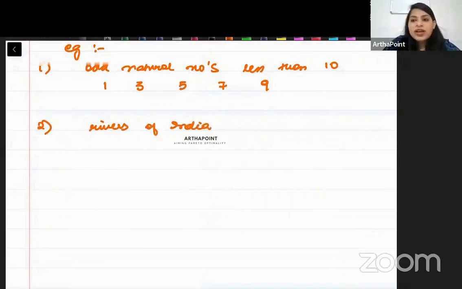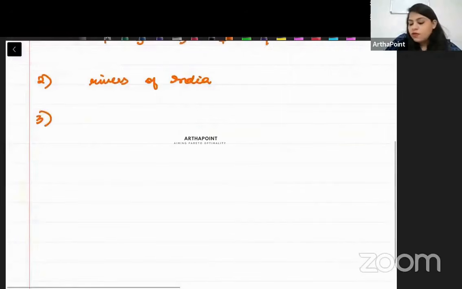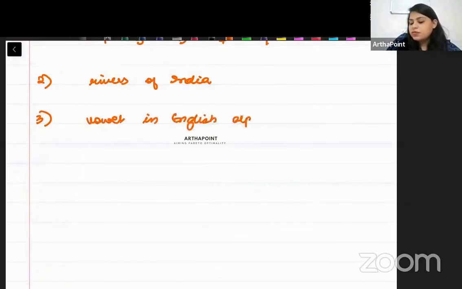If I collect all the rivers in India, that is also a set. The third thing: a collection of vowels in the English alphabet, beta: A, E, I, O, U. If I collect these vowels, that is also a set.